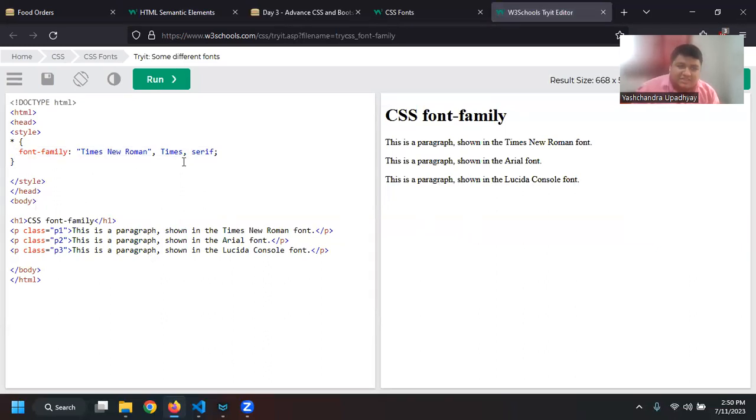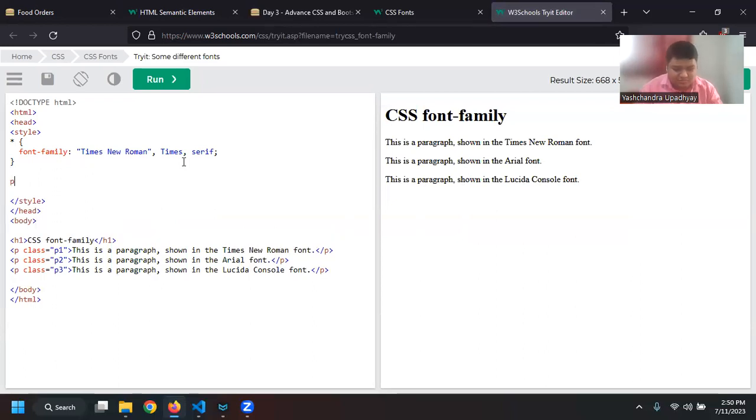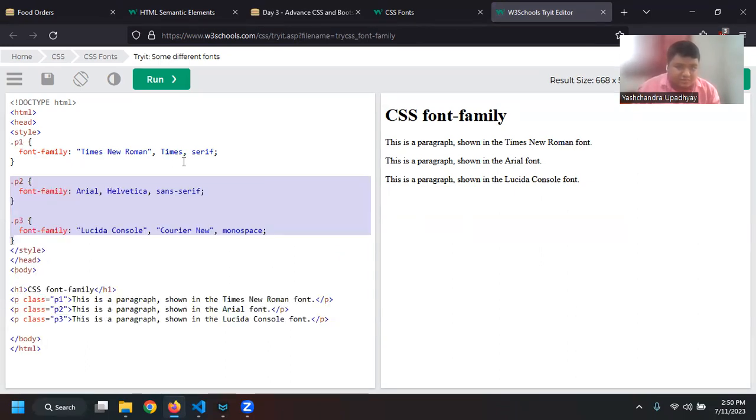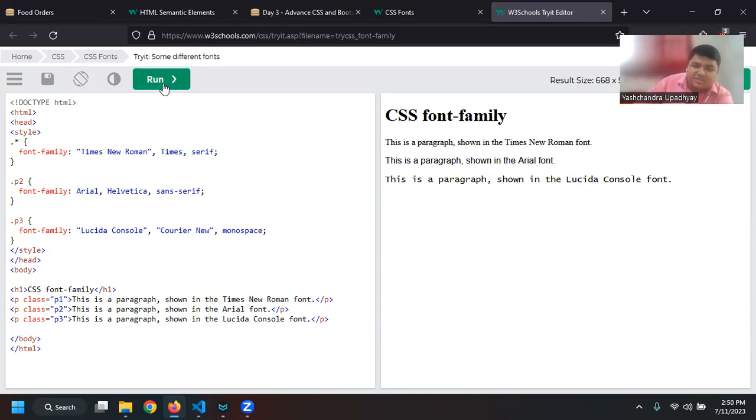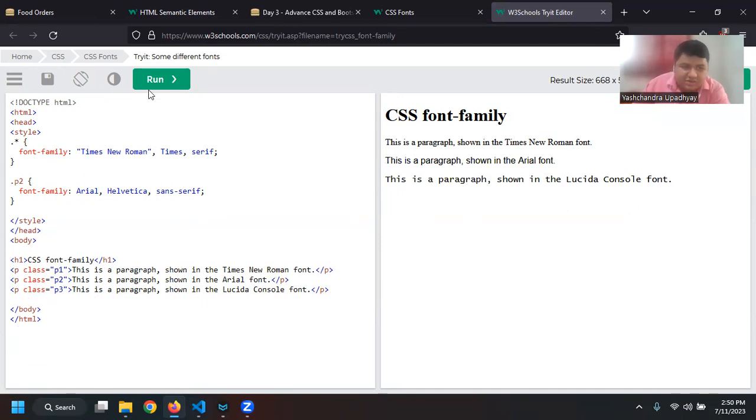But I can say that for P2, so let us say I'm saying by default I want to apply Times New Roman, but if I say this, you can see that this is changed, right? And if I don't apply any font family for the third one, you can see that now this is also Times New Roman, but the second is changed.